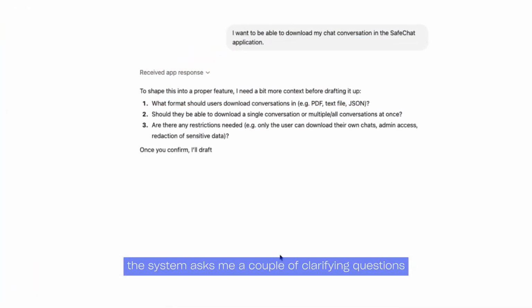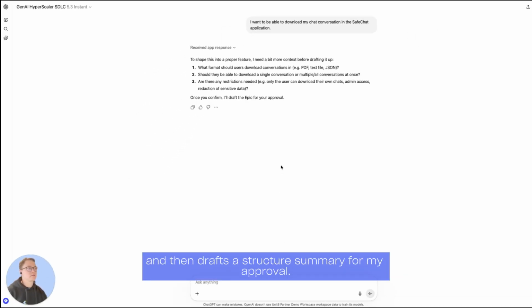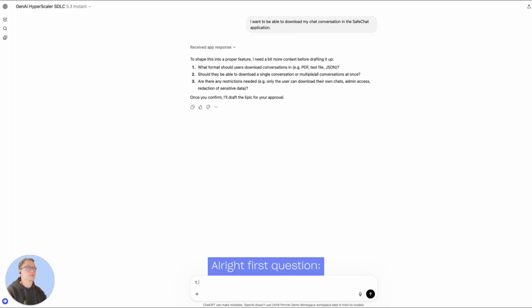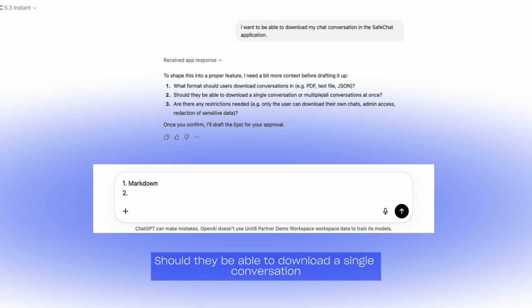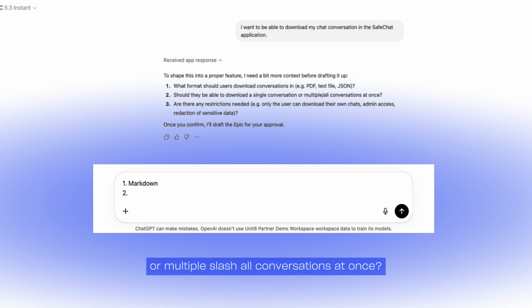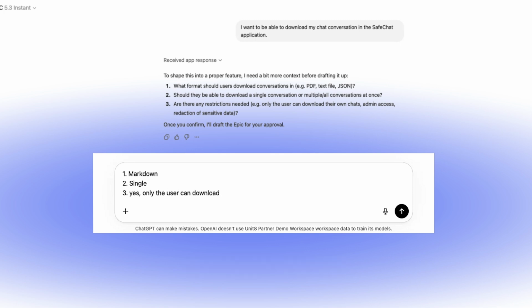Now the system asks me a couple of clarifying questions to make sure the scope is right, and then drafts a structured summary for my approval. Alright, first question: what format should users download the conversation in? Say I want Markdown. And second, should they be able to download a single conversation or multiple or all conversations at once? Say single. The third question: are there any restrictions needed? Yes. Only the user can download their own chat.